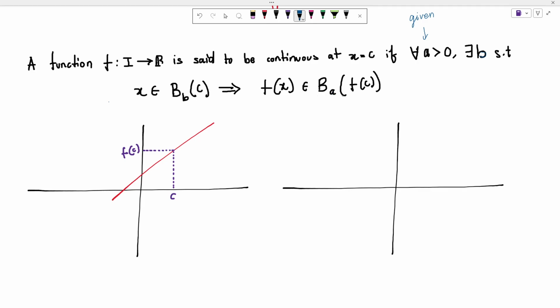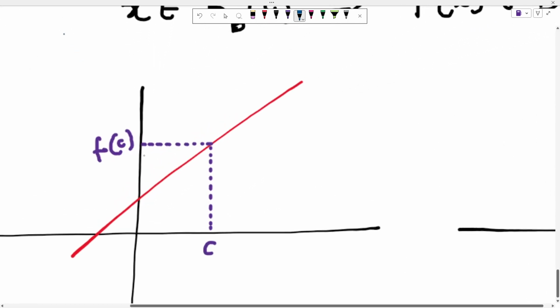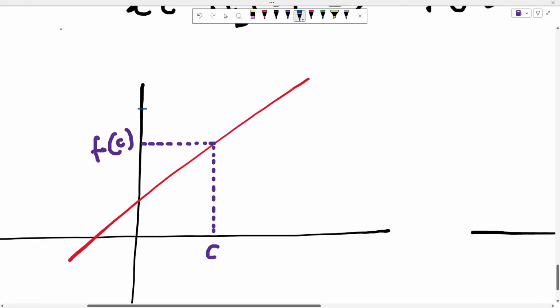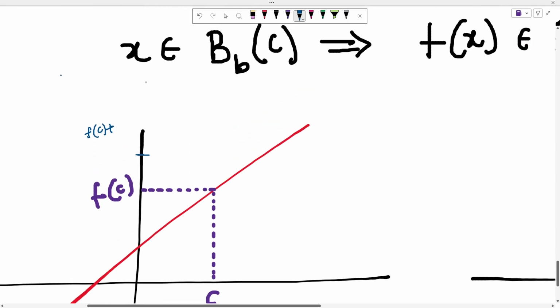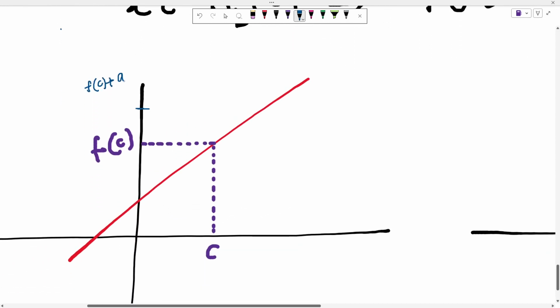So let's first draw this. This is f of c plus a, and this is f of c minus a. This is my a neighborhood of f of c.